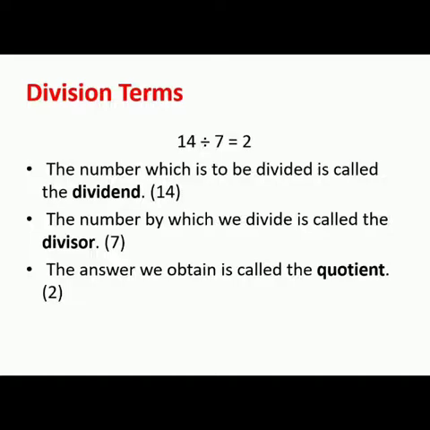The number by which we divide is called the divisor. Here 14 is to be divided by 7, so 7 is our divisor. The answer we obtain is called the quotient. After dividing 14 by 7, we get the answer 2. So here 2 is our quotient.